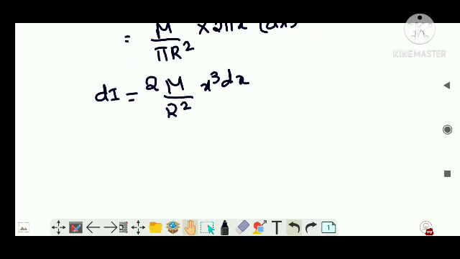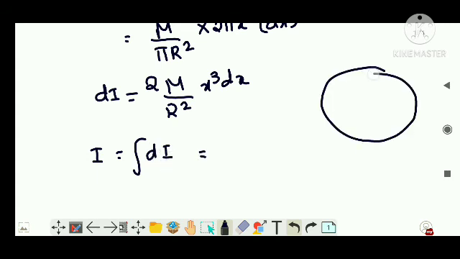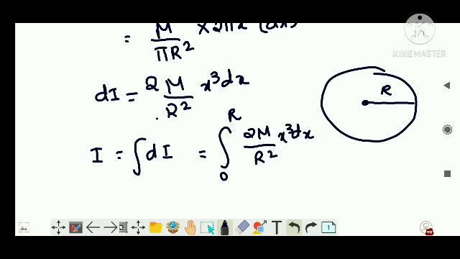Now to find the entire moment of inertia, I have to integrate this dI, from where to where? From the center to the end, that is the radius. So I will integrate from 0 to r dI. So what is dI? I have written it here, I will substitute 2M by r squared x cube dx.